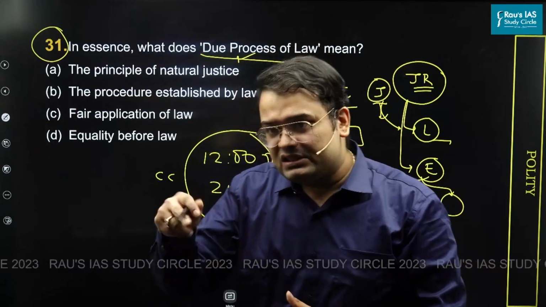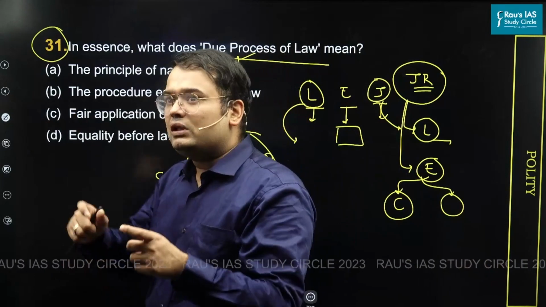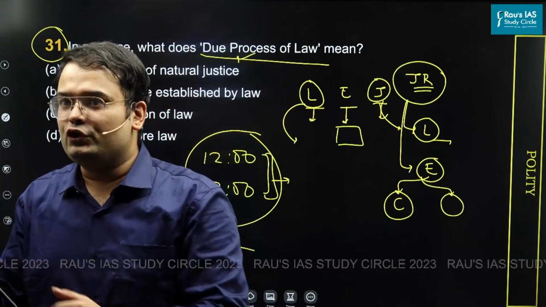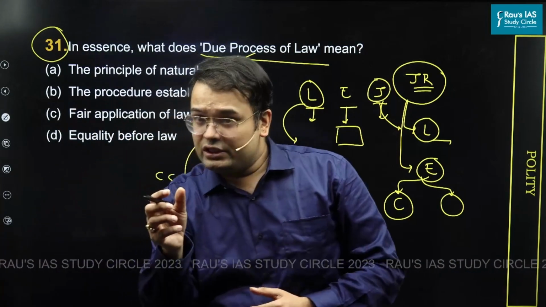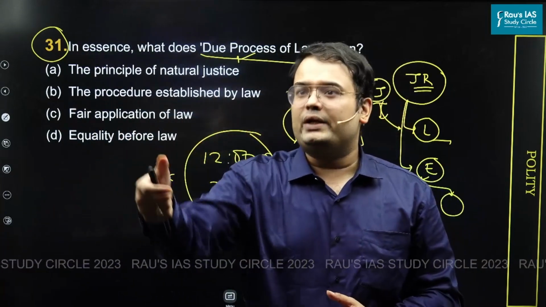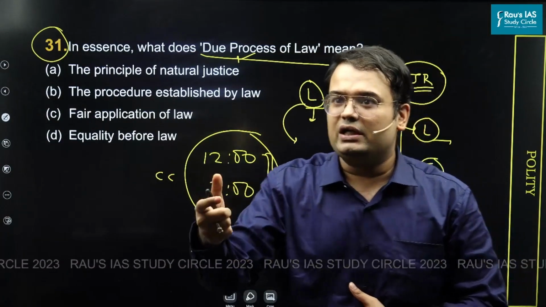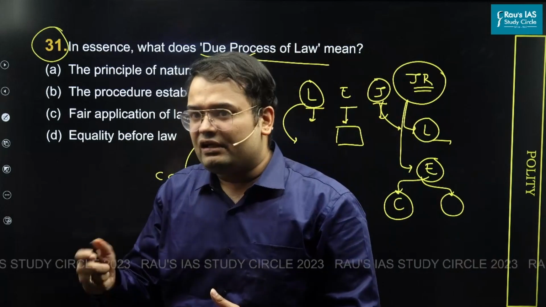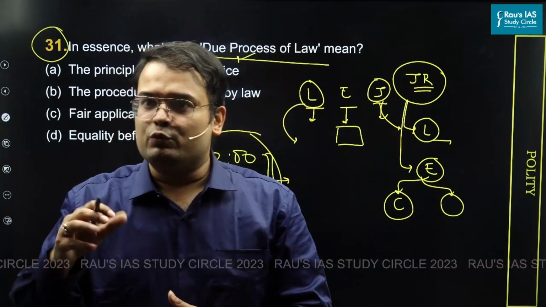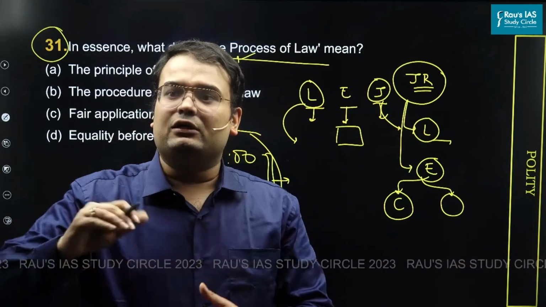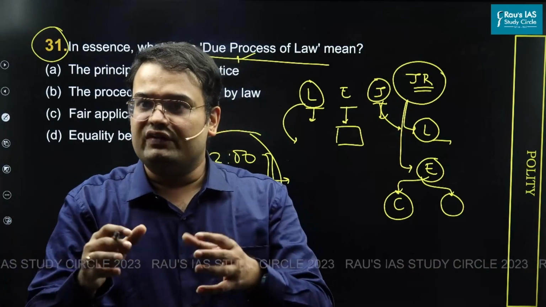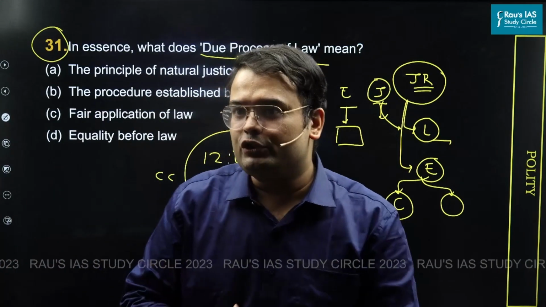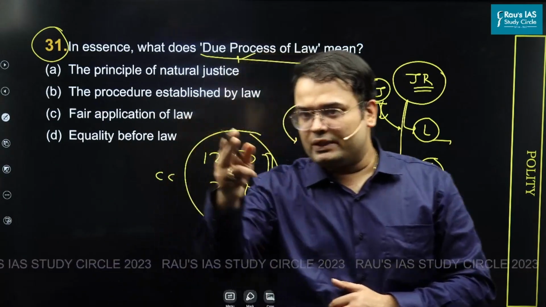Fine. What is the second part? The second part is the whole idea of judicial review. The responsibility of judicial review and the judiciary entails that the judiciary should be checking that the power to make laws is not being exercised in an arbitrary, unfair, unjust manner. In this respect, what is the idea? Certainly, if a law is being created in a manner in which you see a lot of arbitrariness, a lot of randomness, in the way the law has been created or the way in which the law is getting applied, there should be something that the judiciary should be able to do. So these are the 2 perspectives that we are able to see.